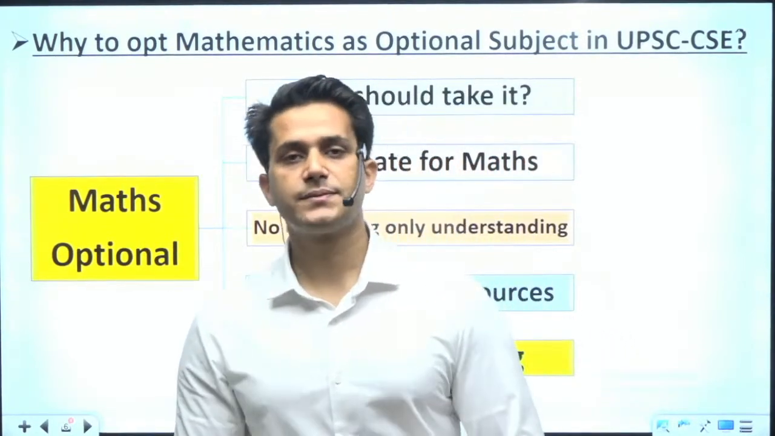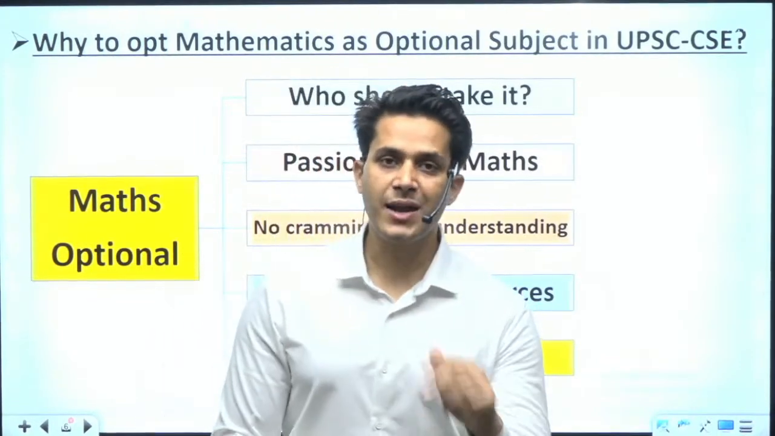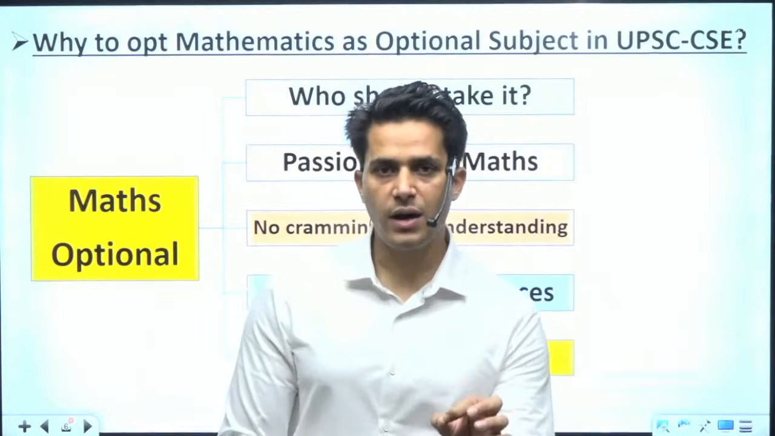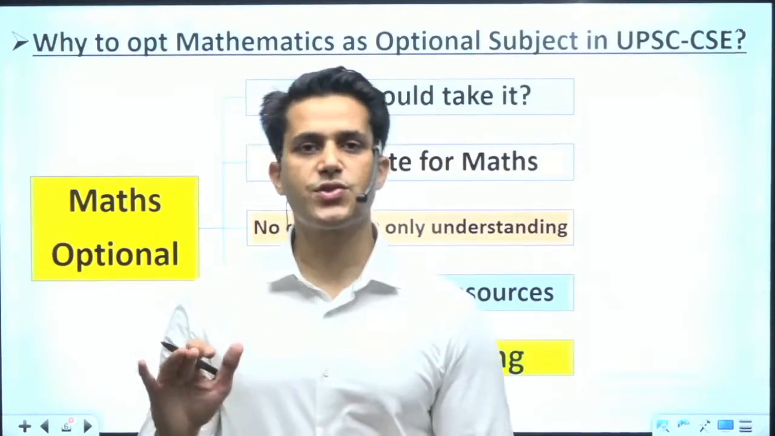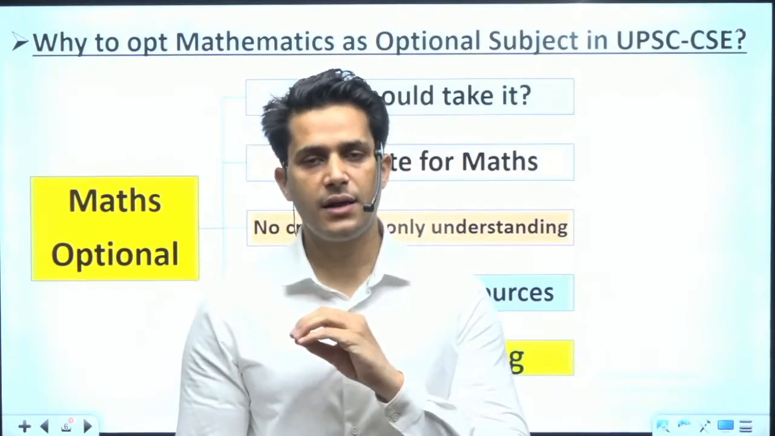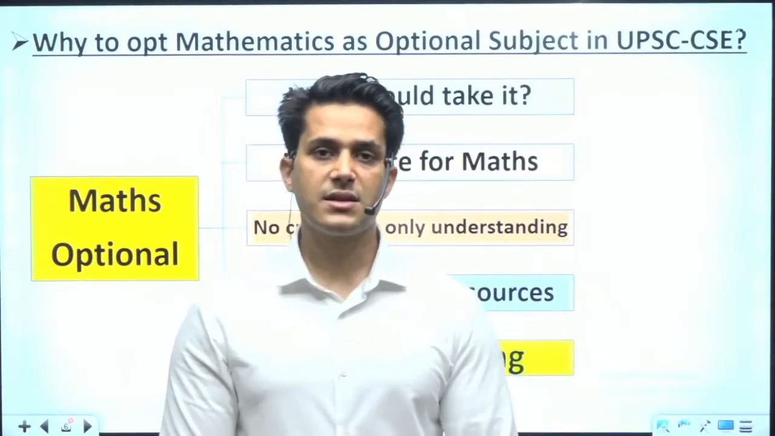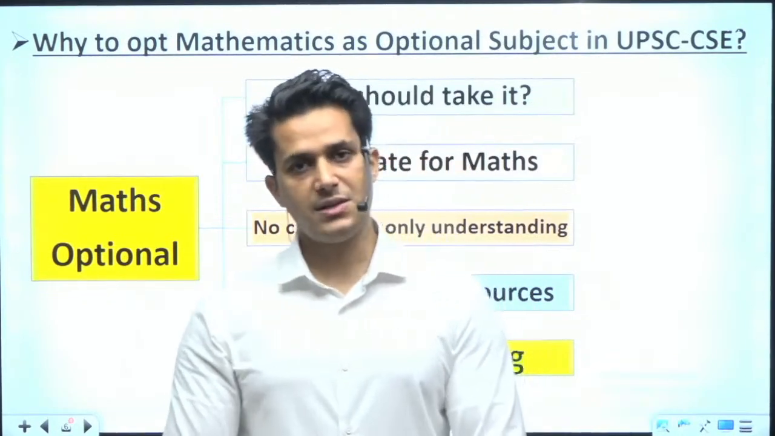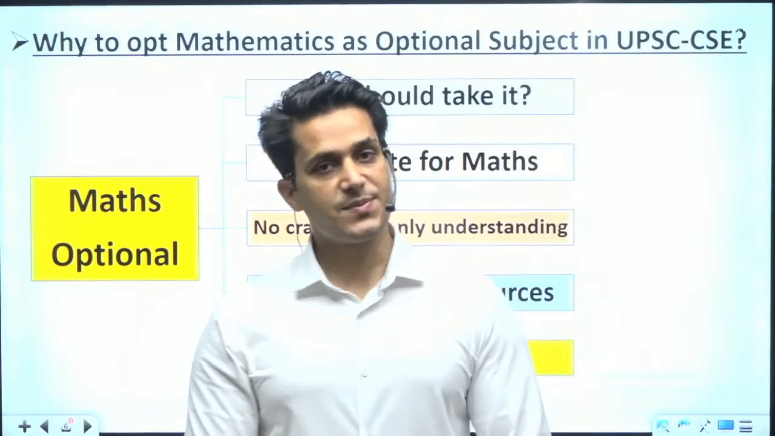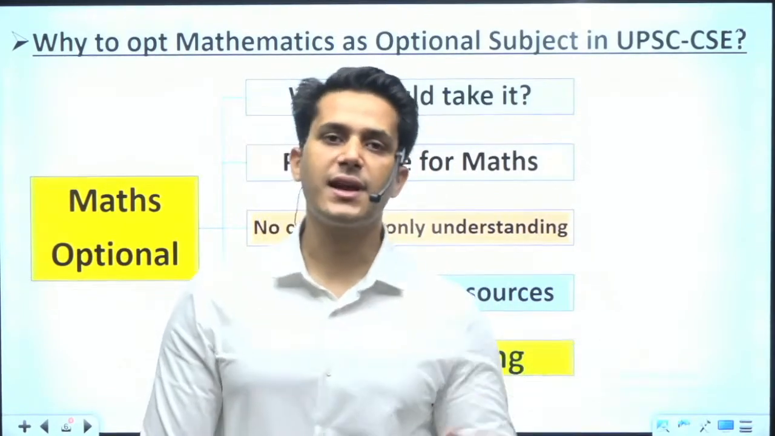The answer to who can take is that there is no criteria given by UPSC about a particular person who can take it. UPSC only requires graduation from any stream, from any university, from any recognized college. It does not say that mathematics is for a special category of people or for students coming from a special background. So the answer to who can take is that everyone can take.